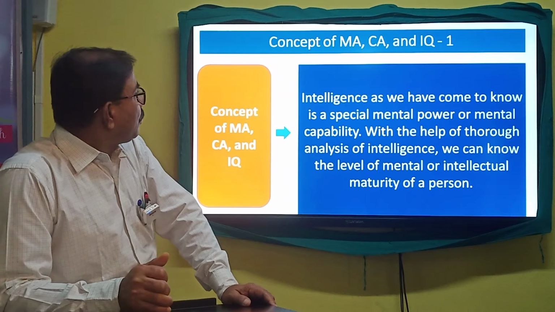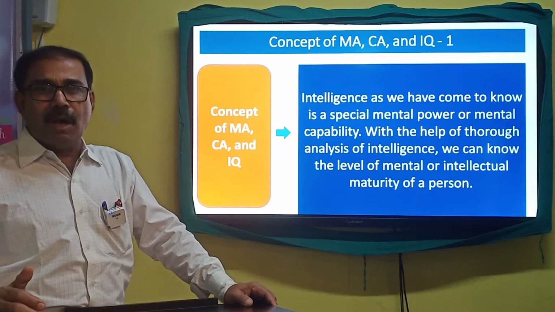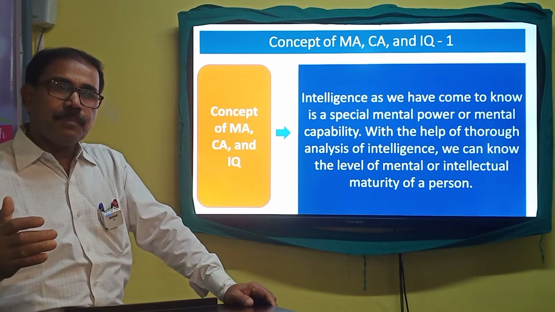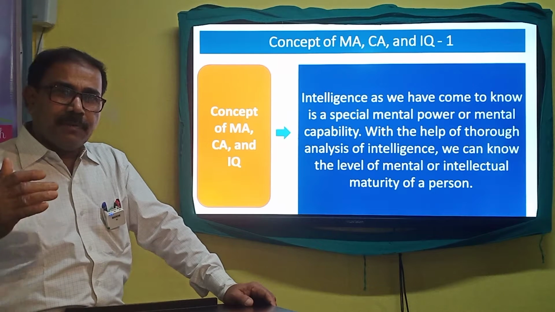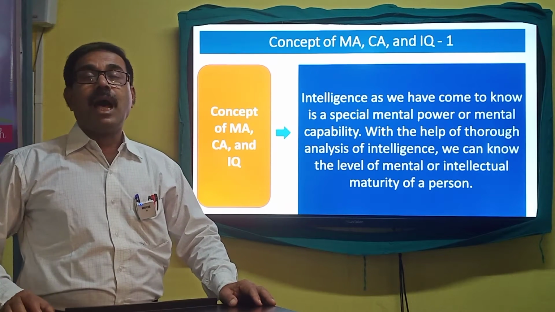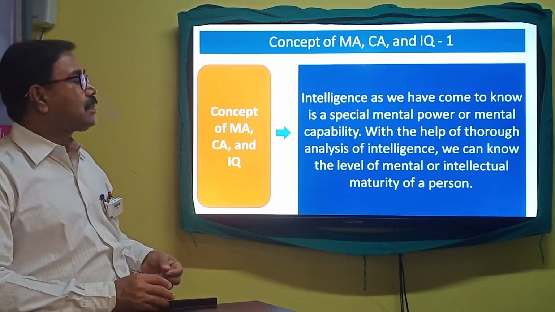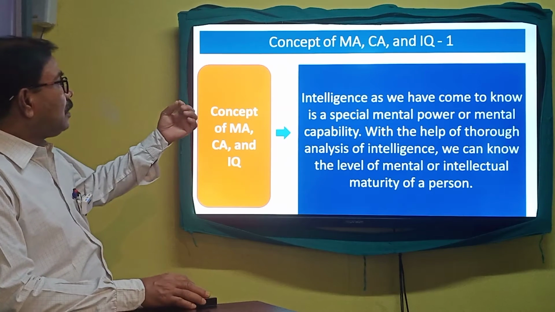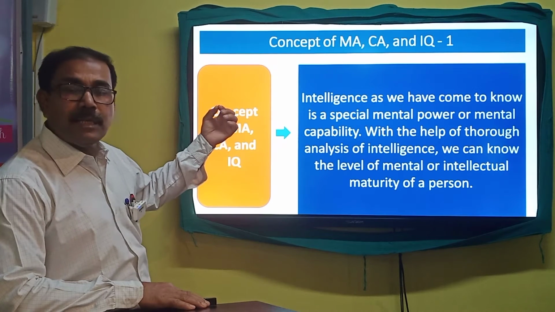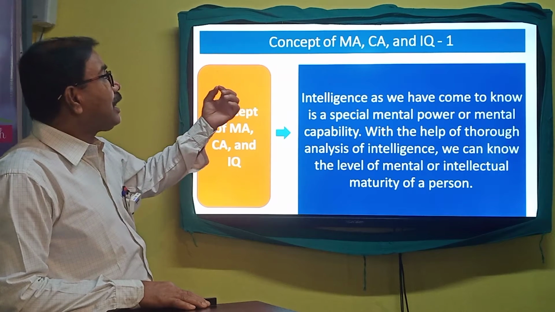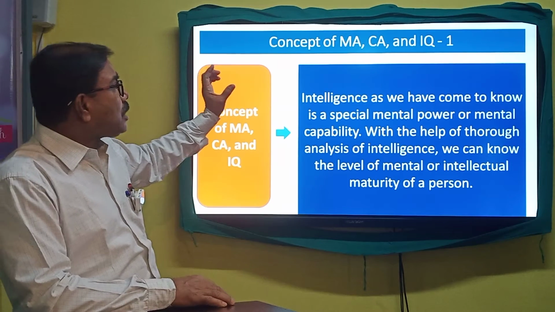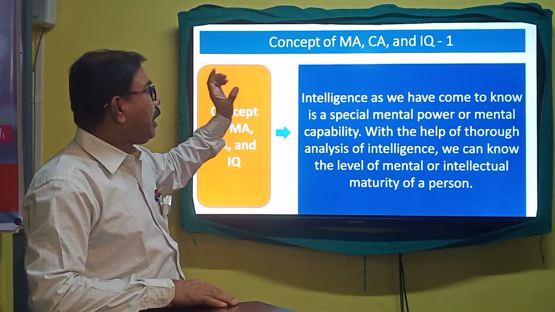So, viewers, we are discussing the process of measuring intelligence. In the last class, we discussed the history of the development of various tests for the measurement of intelligence, how tests have been coming up. In today's class, we are to discuss three most important concepts: MA, mental age; CA, chronological age; and IQ, intelligence quotient. These three terms carry specific importance in the process of measurement of intelligence.